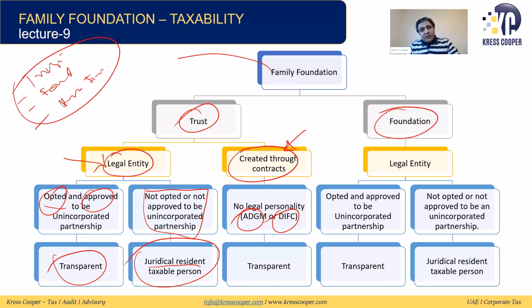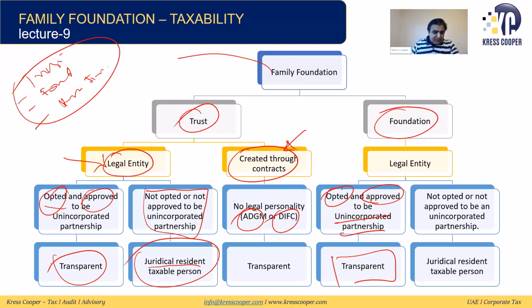Now the foundation has a legal personality. Once the foundation has a legal personality, as we discussed, as a special rule, a foundation can apply to the FTA to be treated as transparent. If the FTA has approved it, then it will be considered transparent. So if the foundation has opted and been approved to be treated as an unincorporated partnership, it will be treated as transparent. And if the foundation has not opted or not been approved to be an unincorporated partnership, then it will be considered a juridical resident person, and their worldwide income will be subject to tax.